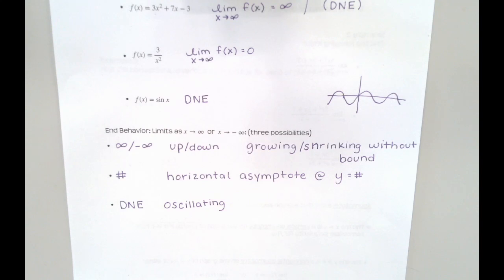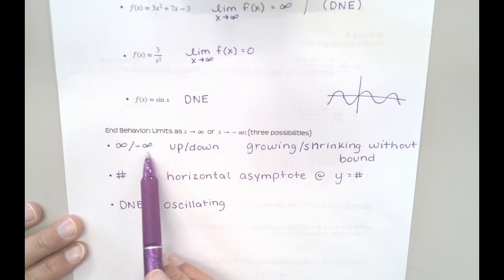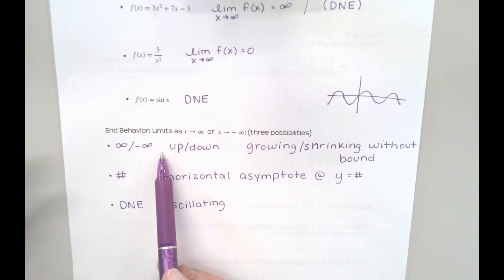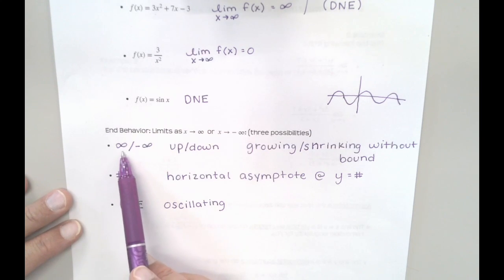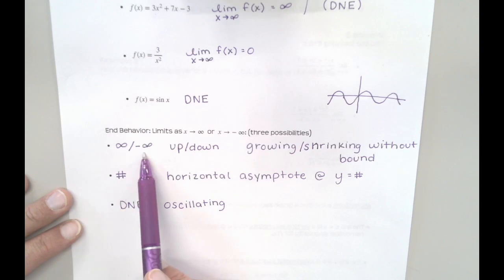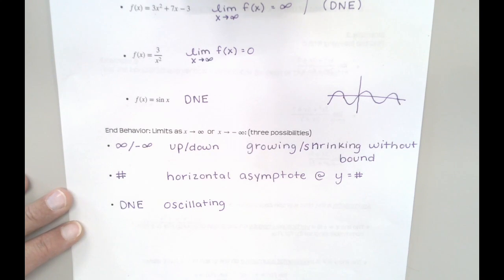Okay. So as far as what we are going to be focused on today, we have lots of functions that do this. Those are kind of boring, to be entirely honest. Think about your parabolas. Think about your linear functions. Those always just head straight up or straight down. Okay? So there's a lot of these, but they're not very interesting mathematically.